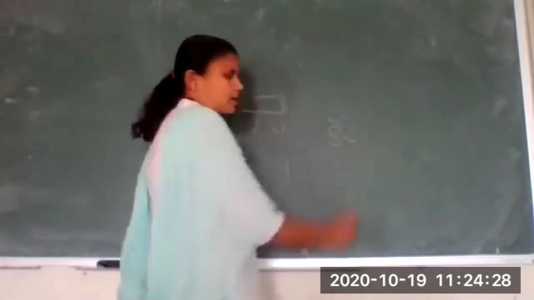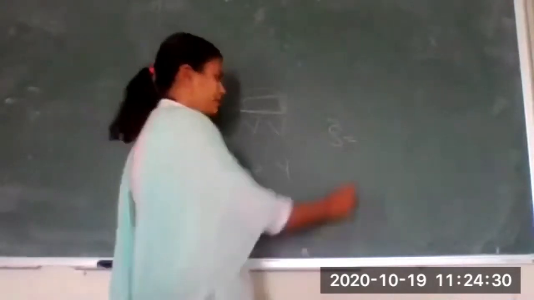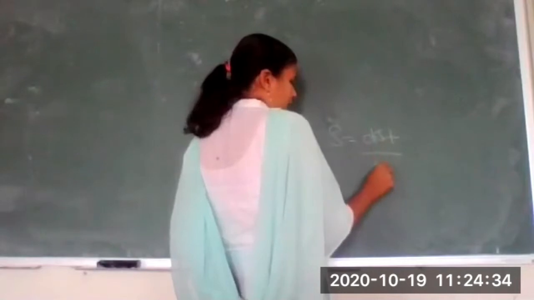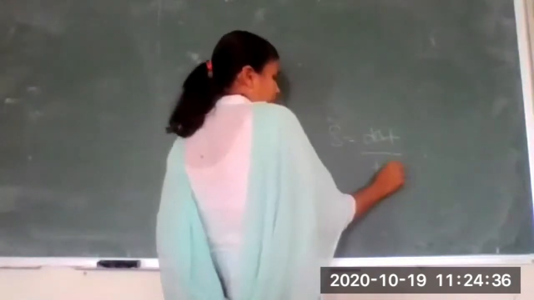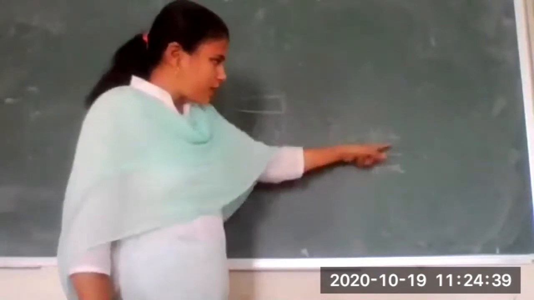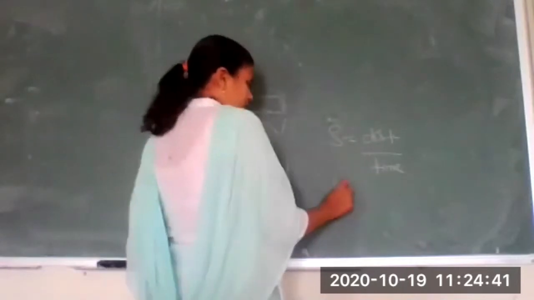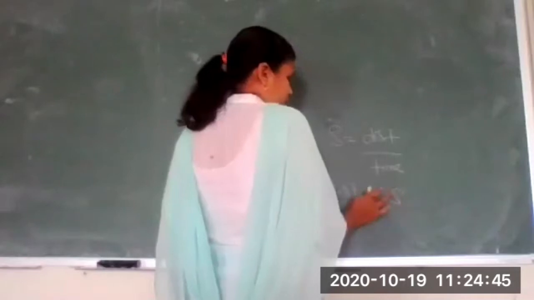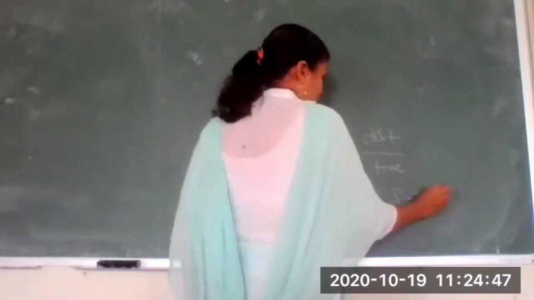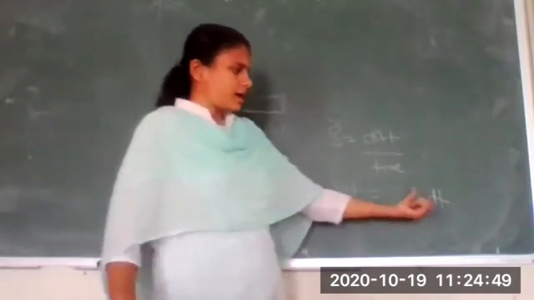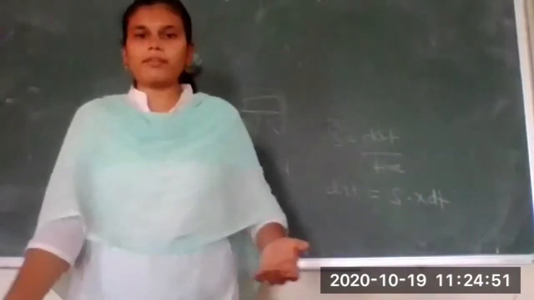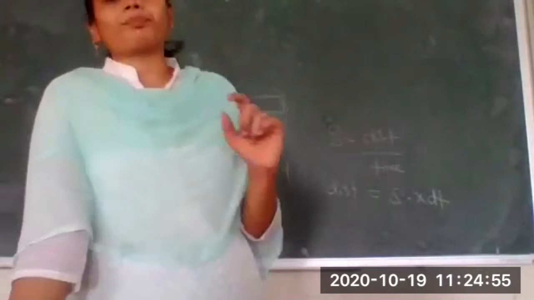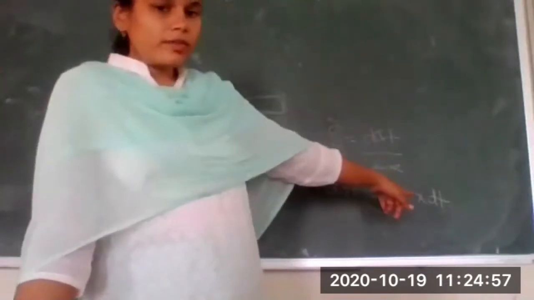How to calculate the speed of the bike? It is nothing but distance divided by the time required, correct? And if you want to calculate the distance, it will be speed into time, that is, speed times dt. What will the time dt be? Suppose you may require 2 hours to travel from Solapur University to your home. That will be 2 hours.